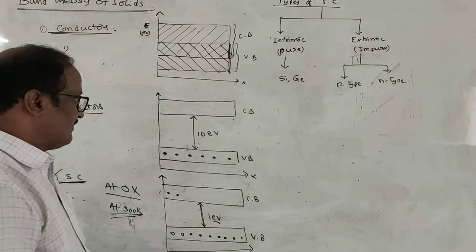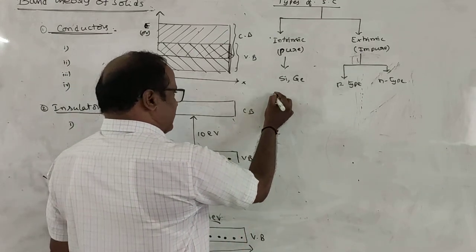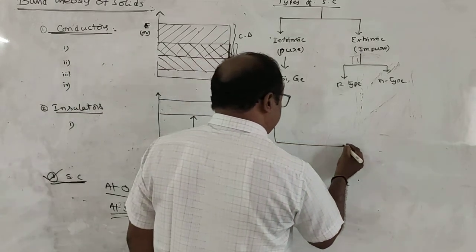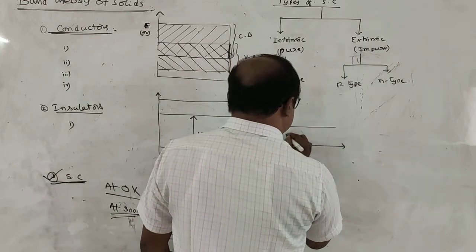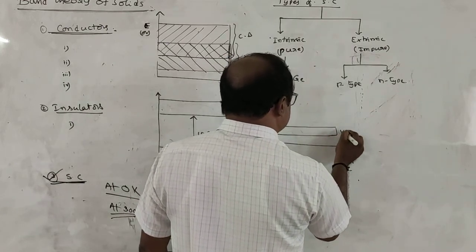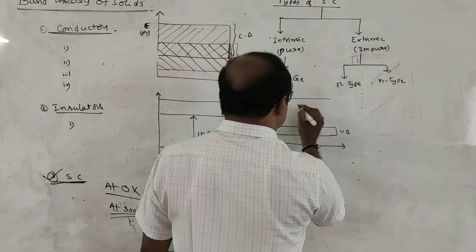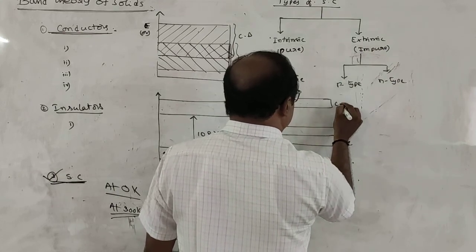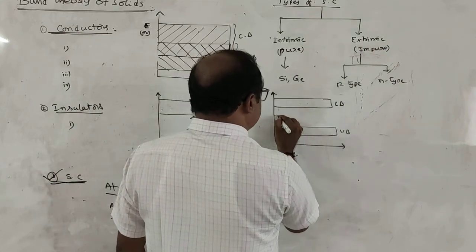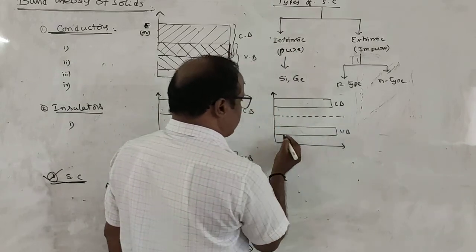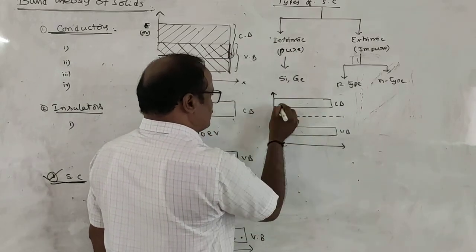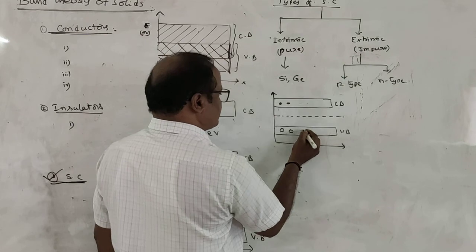The Fermi energy level lies exactly in between the valence band and the conduction band. Here there are two positive charge holes and two electrons.